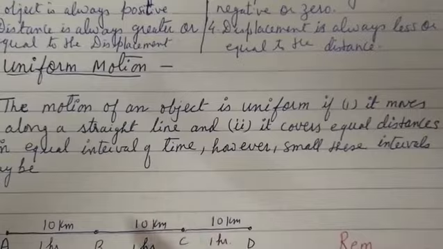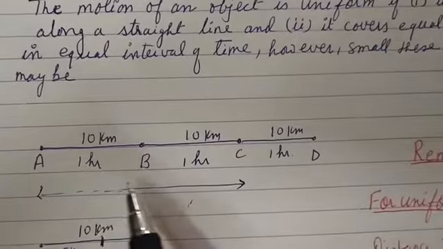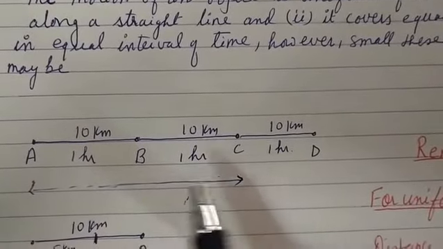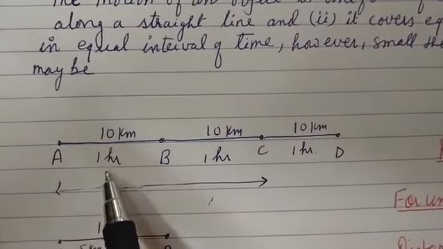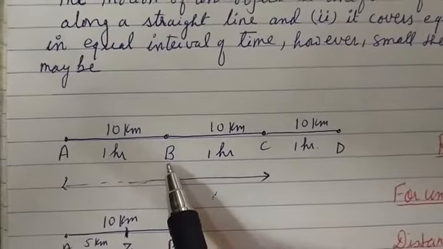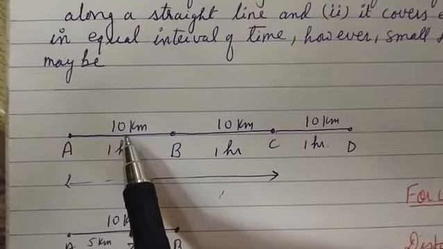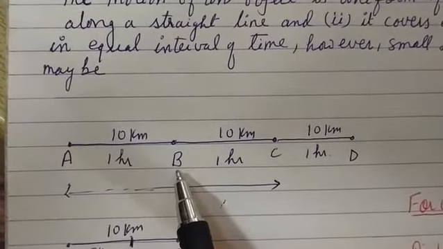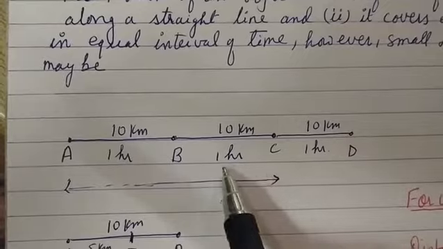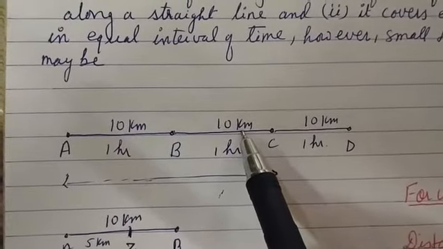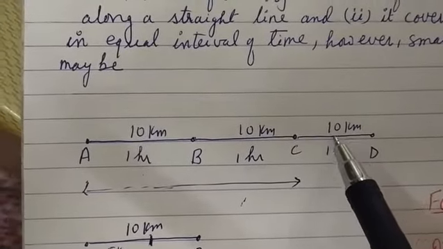So what is the meaning of this? Suppose a bus is moving and after every hour we check the distance traveled by the bus. Suppose a bus moves from point A. After 1 hour it reaches point B, and we see that in 1 hour it covers a distance of 10 kilometers. Then from B, after 1 hour it reaches C, and again the distance is 10 kilometers. Again after 1 hour, the distance traveled is the same, 10 kilometers.